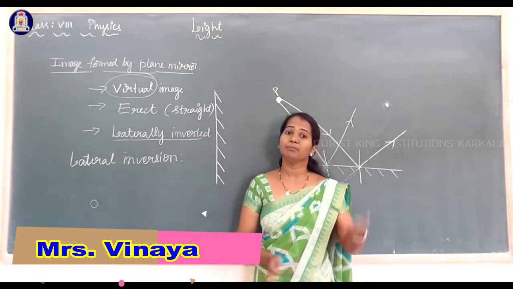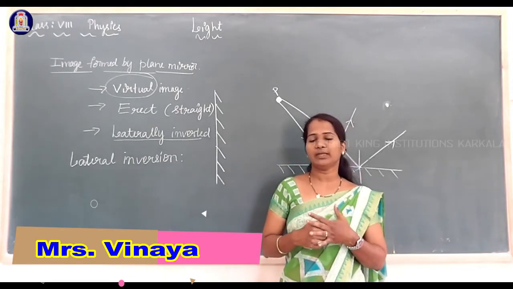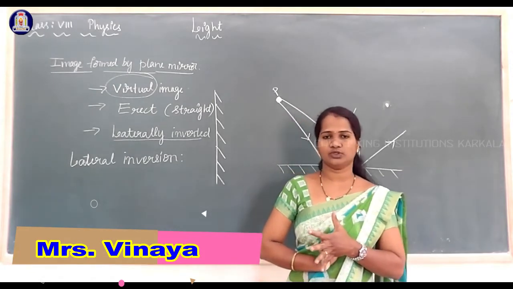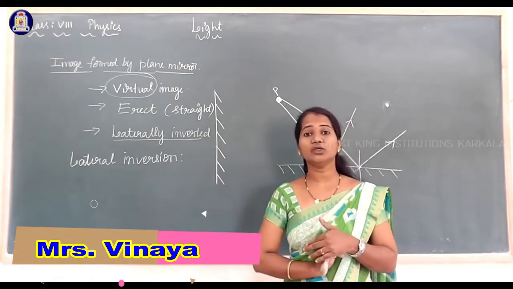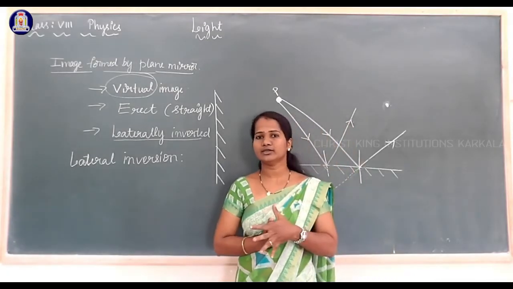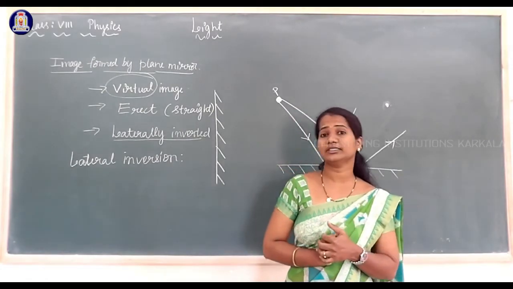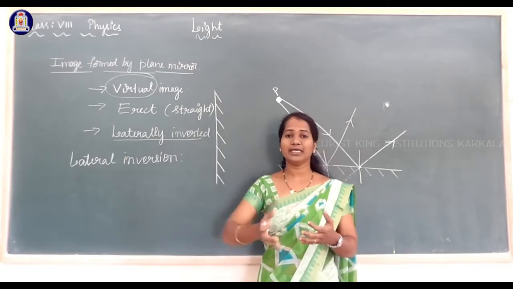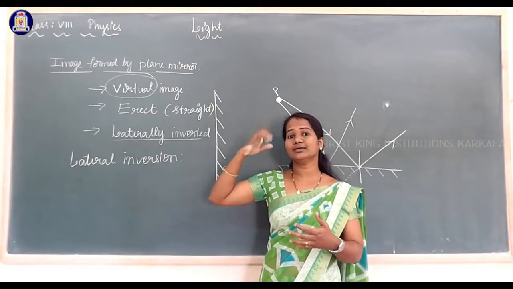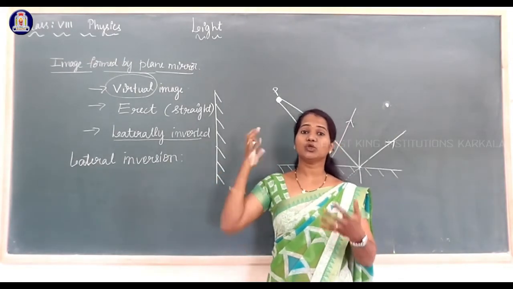So using the plane mirror, we can get our image. Image is formed in a plane mirror. Plane mirrors are used mainly to get the image of an object. So what happens when we use two plane mirrors? Usually when we go to a haircut shop, after the haircut has been done, that person places one more mirror behind you so that you can see how the haircut has been done. So by keeping two plane mirrors,